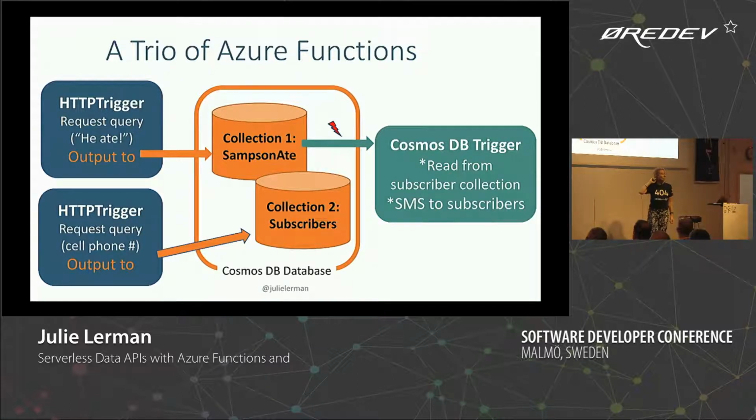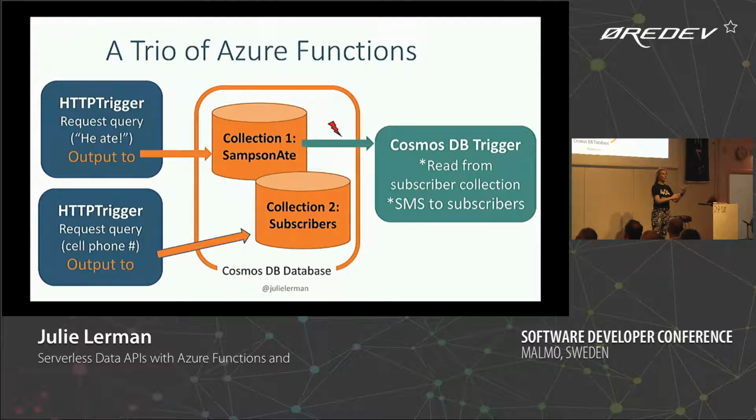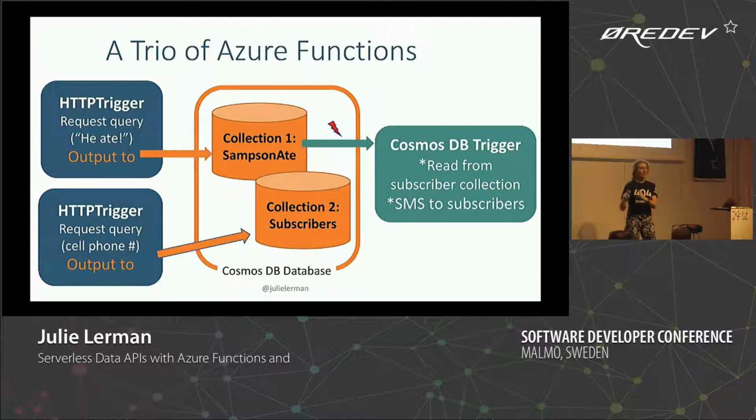Every time there's a change in the Samson Eats collection, it's going to go to the other collection, read all of your cell phone numbers, and then the output is going to be an SMS, right? But I'm not writing the code for reading your cell phone numbers. That's going to be an input binding, the second kind of binding. It's got the triggers, and the input to get other data sources. So it's going to go out and get the other data source.